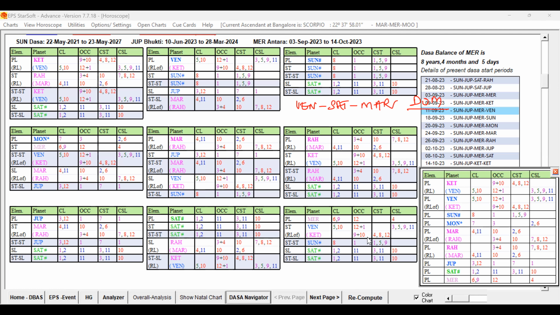We have to check. Let us check the Saturn. Saturn has 1 to 11, good key planets, all playing a role here. And the sublord is Rahu. Rahu is a mixed one, and the star lord of the sublord is Ketu. So that Saturn has the planet, star level and sub level, all favorable houses playing a role. 2, 11, 3, 11, all are playing. And the sublevel planet is a mixed significator, and the star lord of the sublord is Ketu representing Venus.